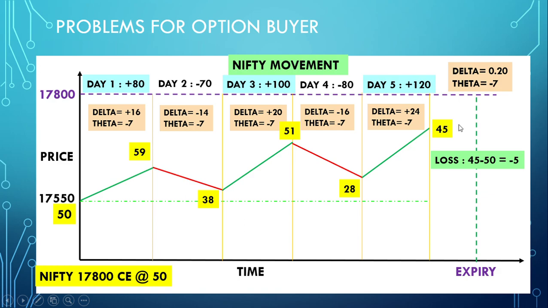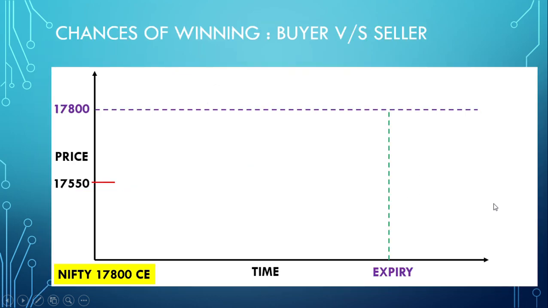So this 45 will be 35 if I take the rising theta, but just to help you understand the concept, I have kept all the parameters the same. So even in spite of the market moving plus 150 points, the option buyer is still at a loss because of theta.